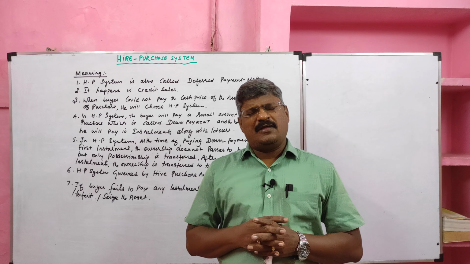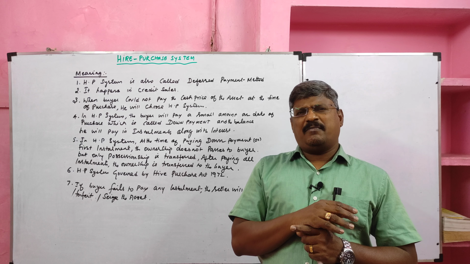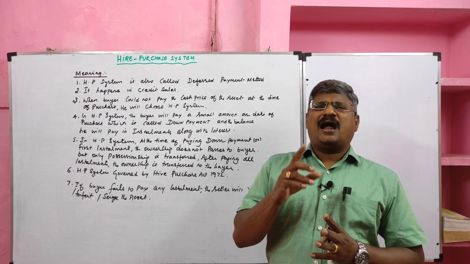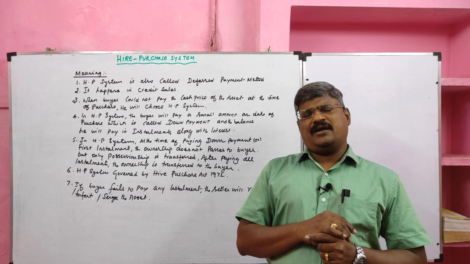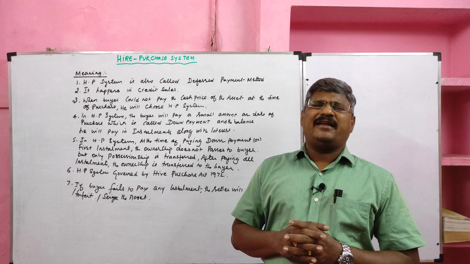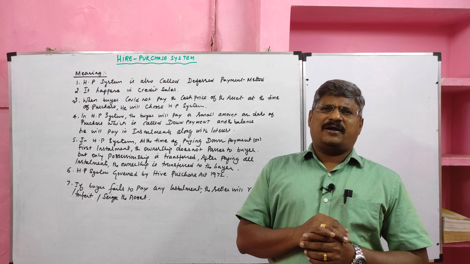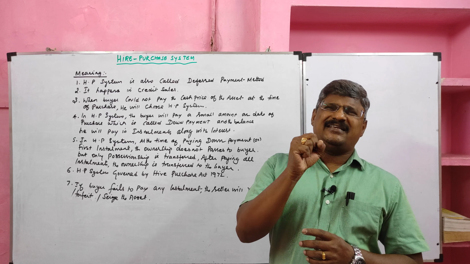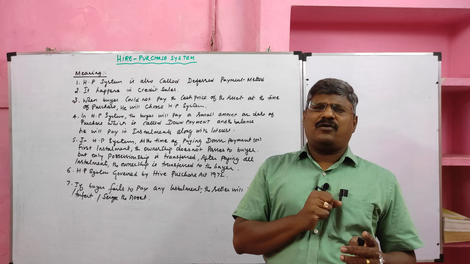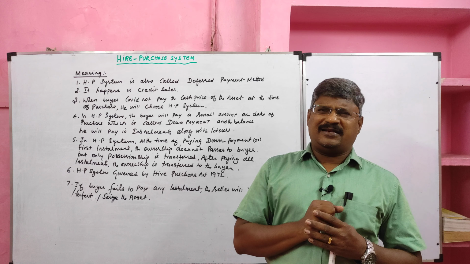In hire purchase system, the ownership does not pass from seller to buyer at the time of payment of down payment or first installment. It will be transferred at the time of paying the last installment. The hire purchase system is governed by the Hire Purchase Act 1972. In case the buyer fails to pay the installment, the seller will seize or repossess the article. Then the buyer must forgo what he has paid on down payment and on other installments.